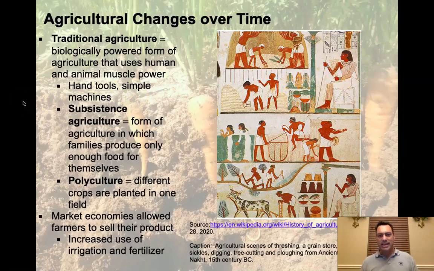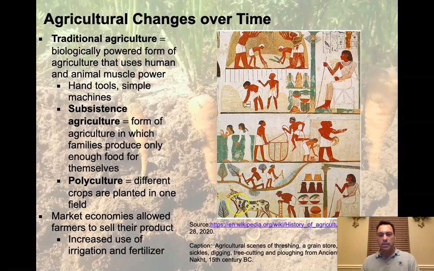And in fact, we see in very ancient art, this is actually from a tomb in Egypt from the 15th century BC, things that we recognize that farmers would be doing as recently as 200 years ago, right? So here we see the harvesting or threshing of wheat, the storing of wheat. This is a grain store that we see here. We see digging and tree cutting that's happening over here.